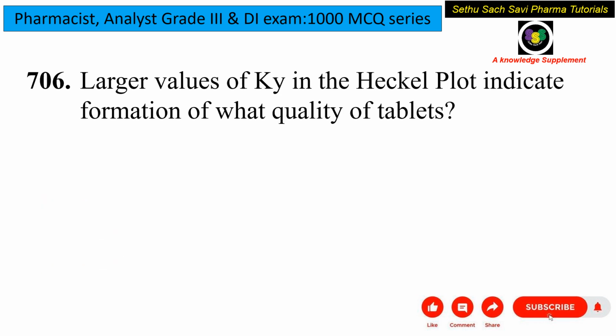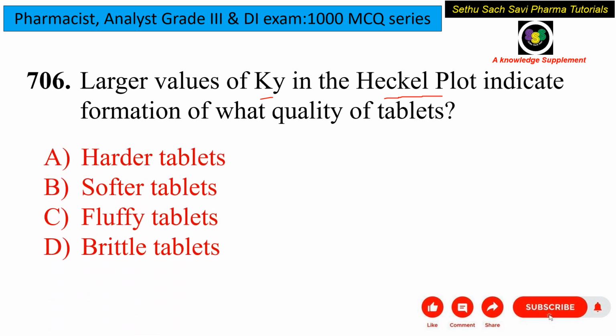Now, the larger values of Ky in the Heckel plot. The Heckel plot mainly indicates the compression, right? So this indicates the formation of what quality of tablet? Does a higher Ky value mean a harder tablet, softer tablet, fluffy tablets or brittle tablets?